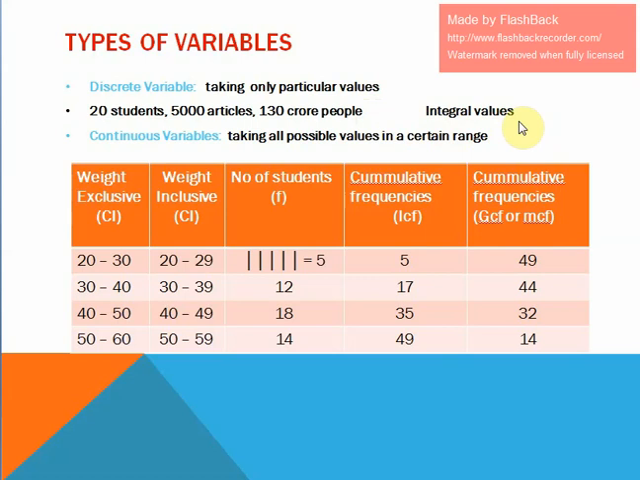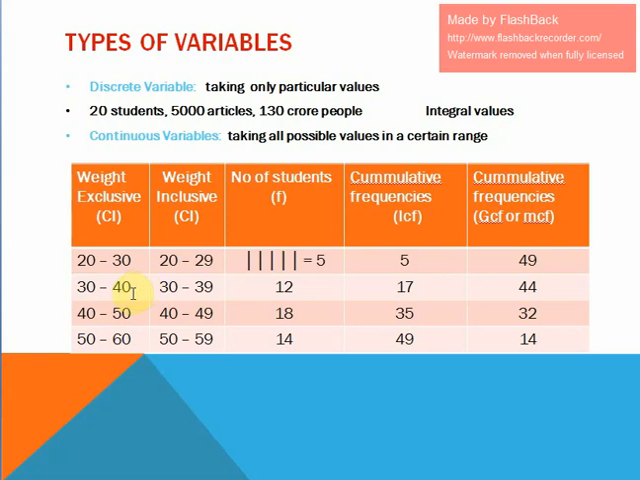The other one is a continuous variable. A variable taking all possible values in a certain range is called a continuous variable. For example, weight of a person from 20 kg to 30 kg or 30 kg to 40 kg. So it takes a particular range, 20 to 30, 30 to 40. Length of a screw produced by a machine from 0.5 mm to 1 mm, or speed of a vehicle. The speed of a vehicle can be taken as 50 to 60.